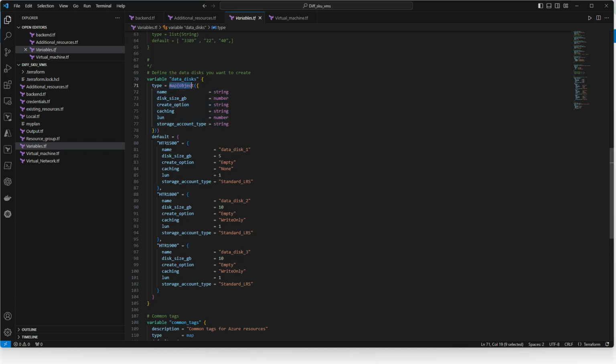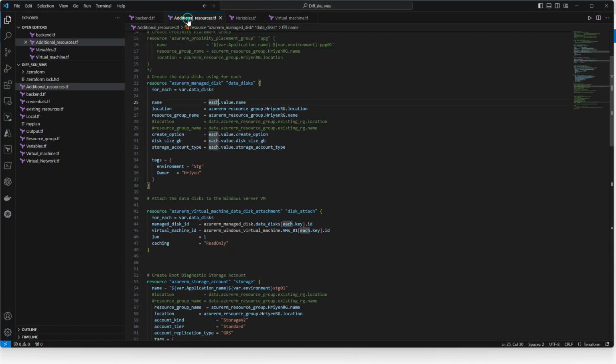Then if you see, the first server will have 5 GB and this is the name. And the second server is another name and this is the data disk, like that. So on the left side it will be the key. If you want to refer to the name of the disk, you can call it with this name, and this is the value. What I'll do for now is each.value.name. Whatever name I have, it will refer to that one, and the location is the same as my resource group location and the same resource group name.